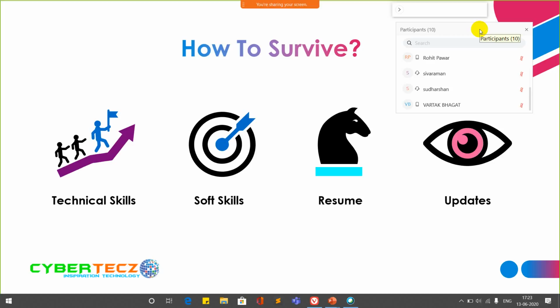So guys, to survive in this coronavirus crisis, first of all you must have technical skill, after that soft skill, after that a proper well-defined resume where you can represent all your technical and soft skills. After that you must have alerts about daily updates, like which company is recruiting game developers. If you don't know that, and don't apply for game developer roles, you will not get a response from any industry. So you must have knowledge about the updates. So guys, let's get started.